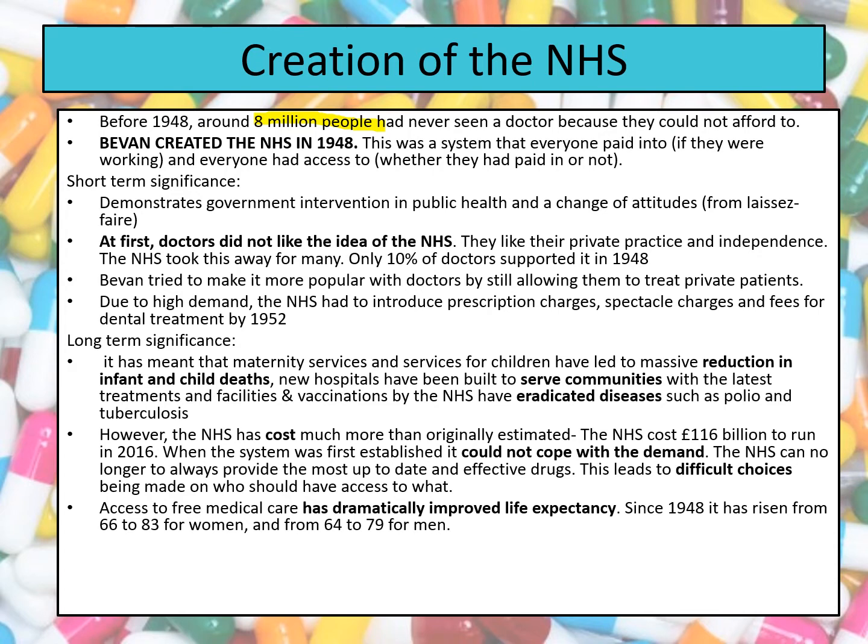Now, Bevan had read the Beveridge Report of 1942 and had heard about the recommendation to create a National Health Service. And he, being the Health Minister, decided to create one in 1948. So Bevan is creating the NHS on the recommendation of Beveridge, who wrote the report. The idea that Bevan wanted to create was a system that everybody paid into if they were working, and everyone had access to, whether they paid into it or not.